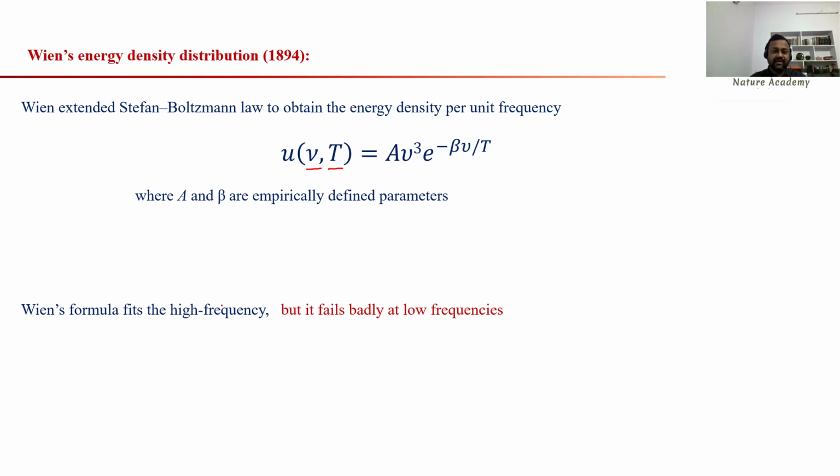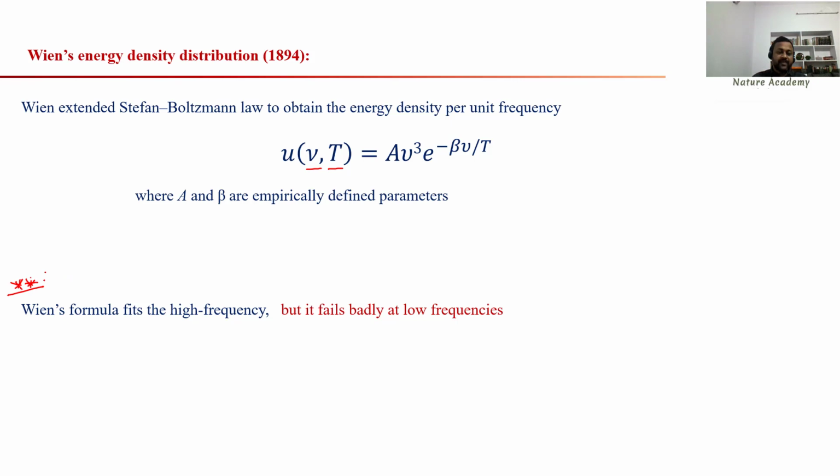So this Wien's law fits at high frequency but fails at low frequencies. This is valid at high frequency and fails at low frequencies. I will try to explain all this in a graph. Okay, so Wien's formula fits at high frequency but fails badly at low frequency. This is an important statement.